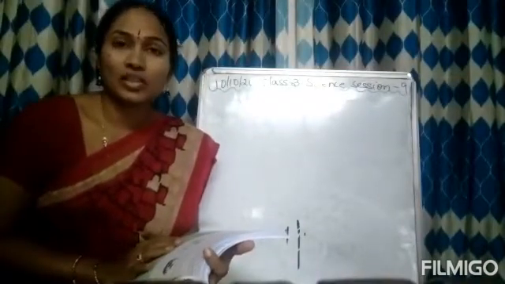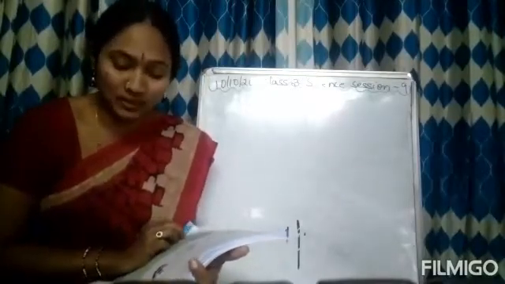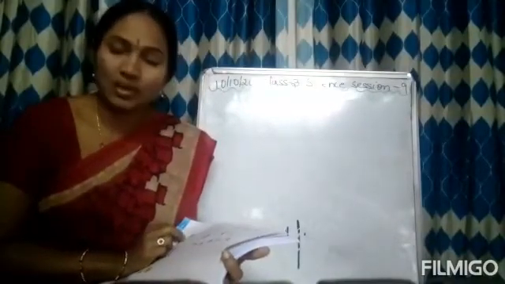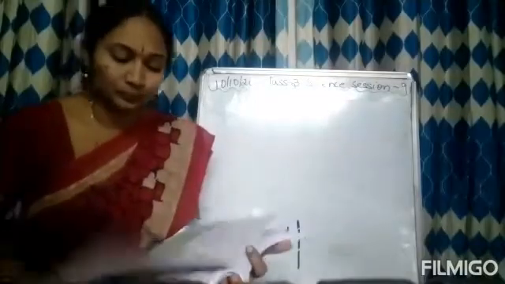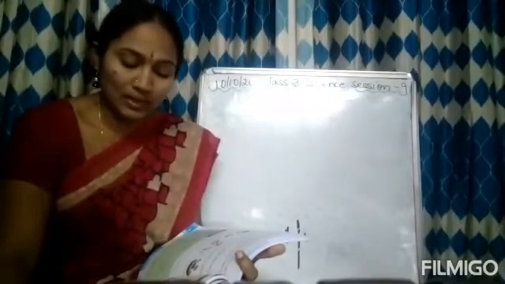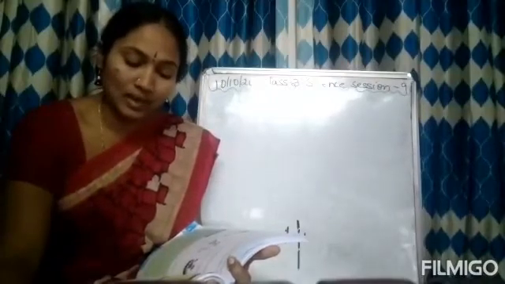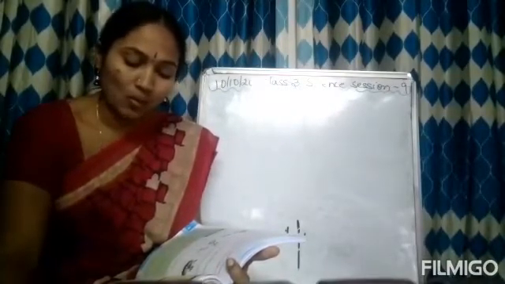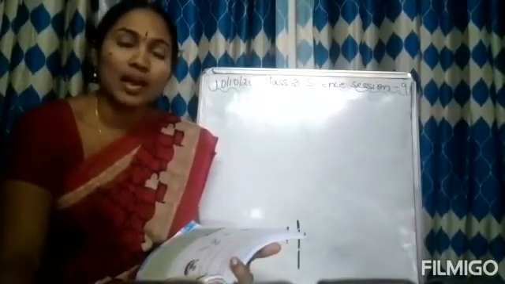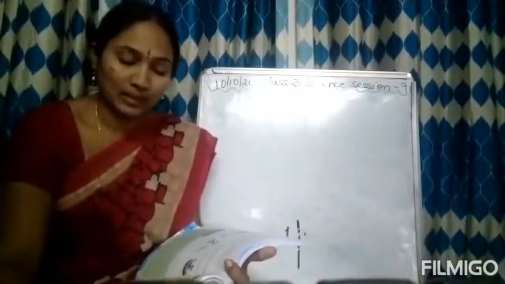Today is day 10 and session number 9. So far we have finished the chapter and we have written the first question answer, as well as the fill in the blanks and all the bits, yes or no's, and the fun activity. Now we'll complete all the question answers today. And the homework is that we are writing 3 question answers. What are man-made things? Name 2 man-made things. What are the common features of all living things? Why do plants make their own food? These 3 questions we are going to write as the CW, and the same thing you have to write as the HW. By this we'll finish off this lesson.